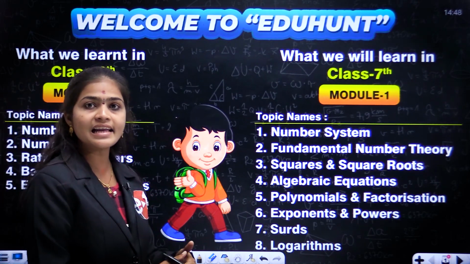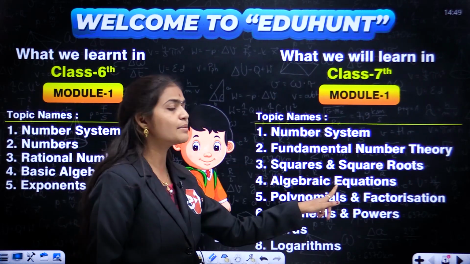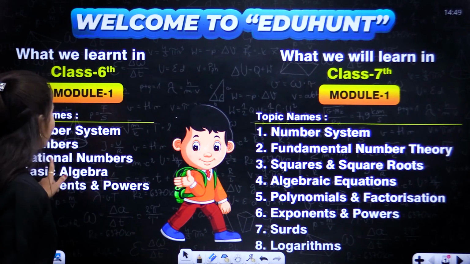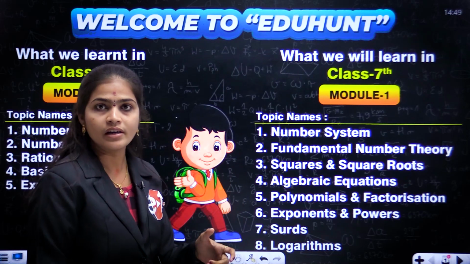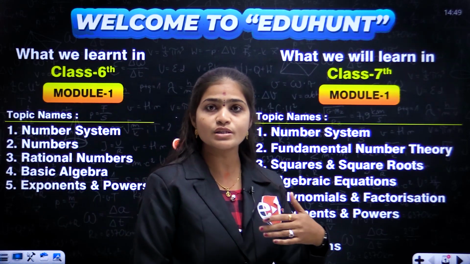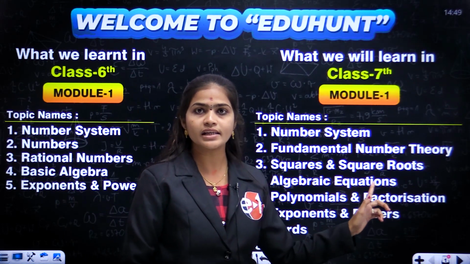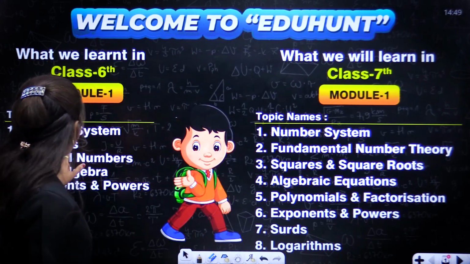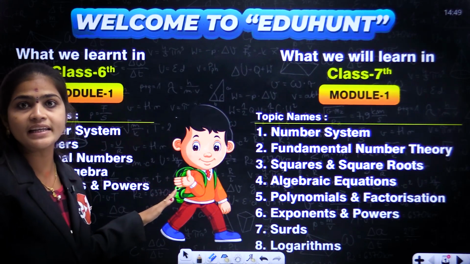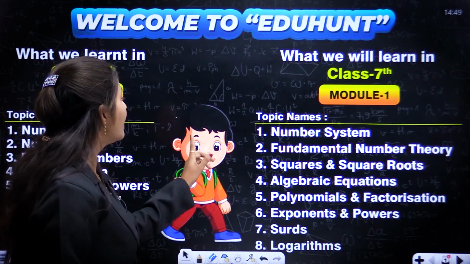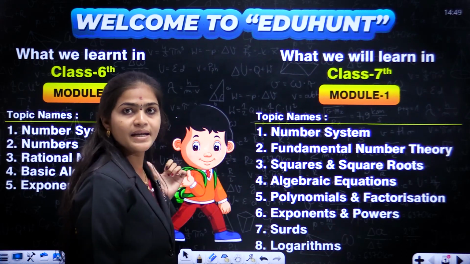So children, if you didn't follow the EDUHUNT material in 6th class, then don't worry. In 7th class algebraic equations, we start with basic algebra concepts. Okay, we will explain basic algebra, what the terms are and what their meanings are. First we will tell you that, and only later will we go for algebraic equations. Okay children, if you learned the EDUHUNT material in your 6th class, that is well and good. If you didn't have the EDUHUNT material in 6th class, then also no problem. Follow it from now onwards. Here also we will tell the basics again.